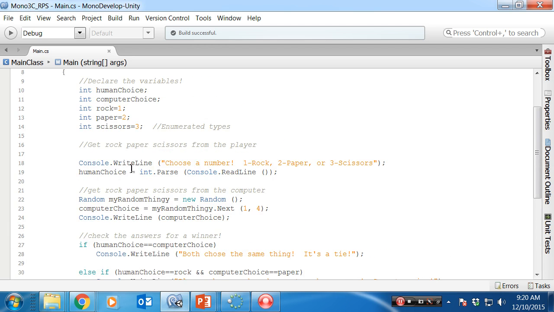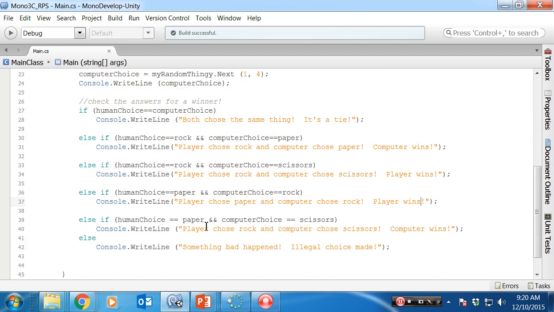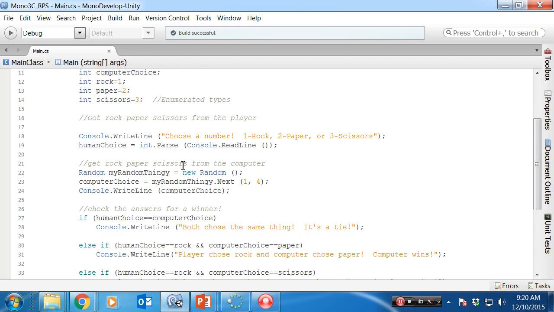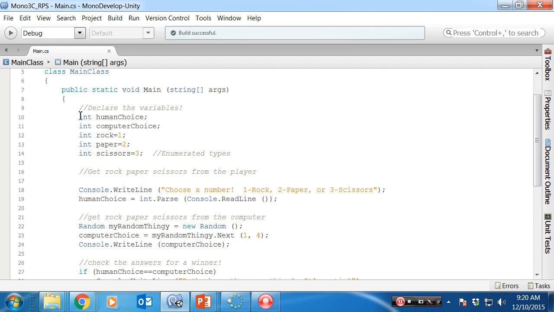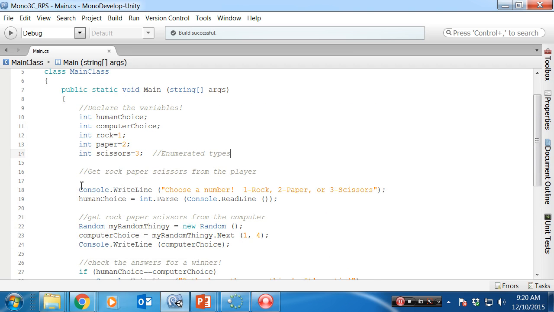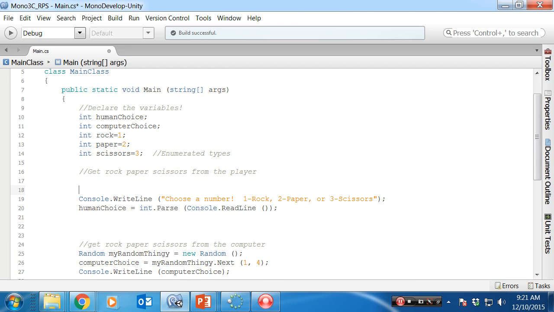Okay, so luckily there's no loops in my program yet, so it's just going to be one single loop. Okay, where am I going to loop, and what kind of loop am I going to choose? Okay, so I got all these variables declared up here, and I get the user's input right here, so that's a candidate for a loop. And the question is, what type of loop? I'm going to space this out a bit.